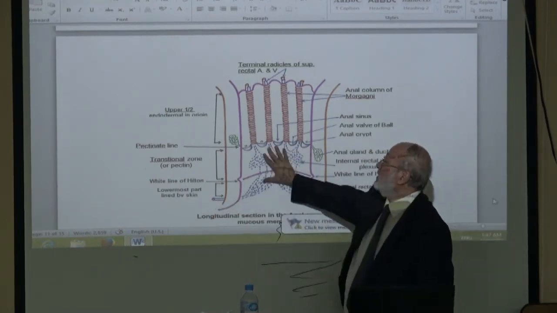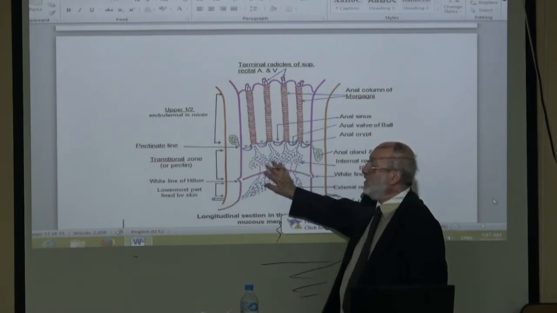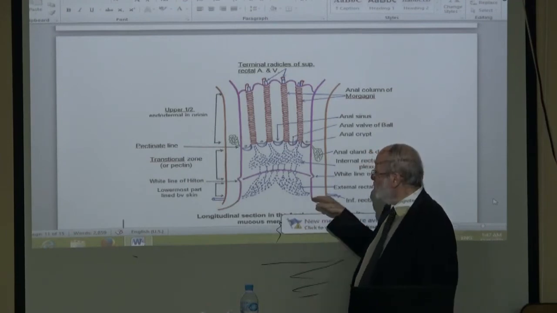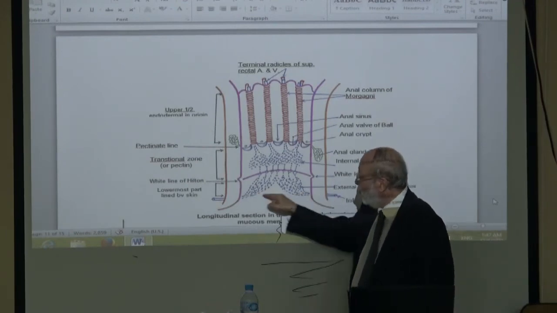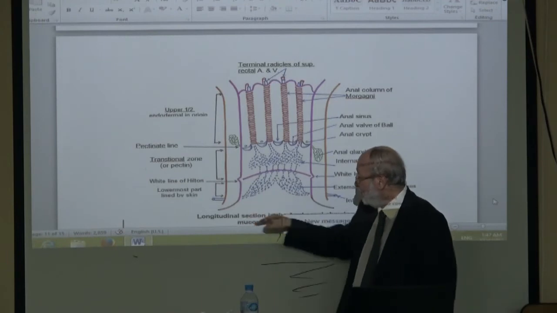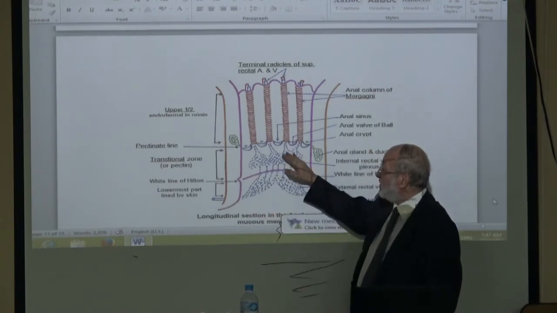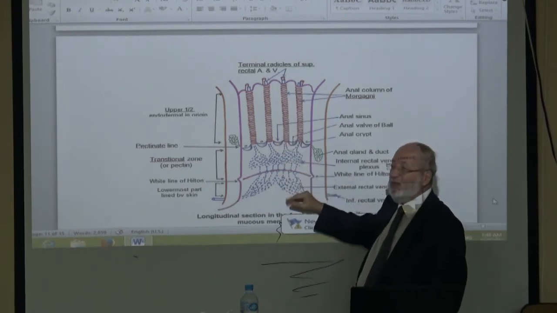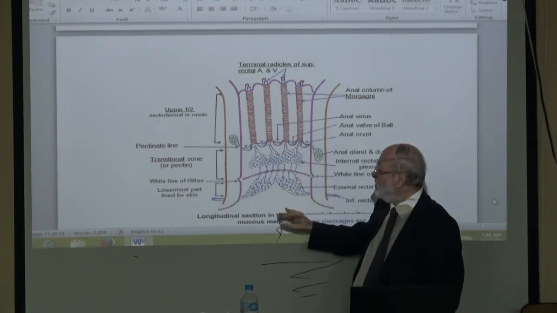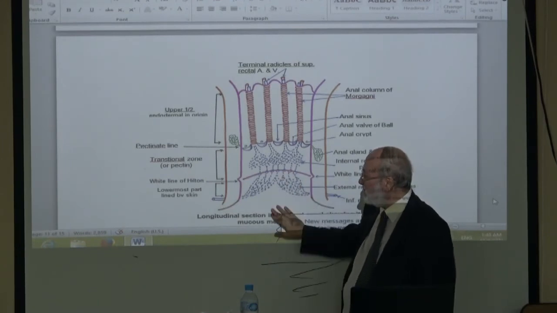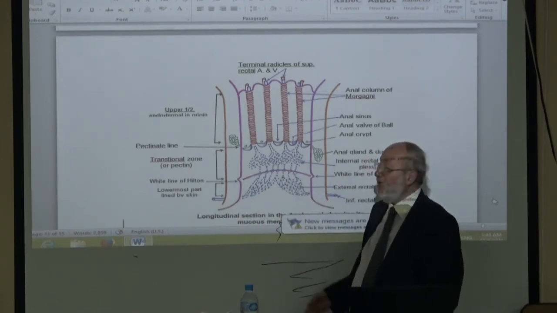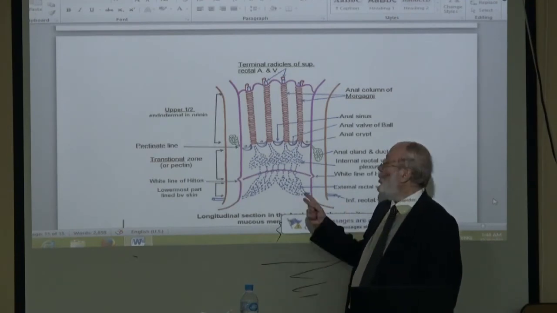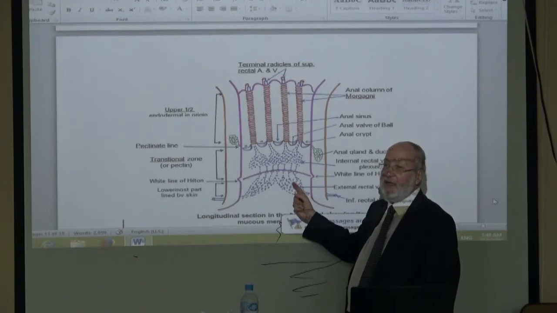The tributaries of the inferior rectal vein form here a plexus in relation to the external opening of the anus. It is very superficial, outer in position, very near, very close to the anus. Therefore, this plexus is called the external hemorrhoidal venous plexus.